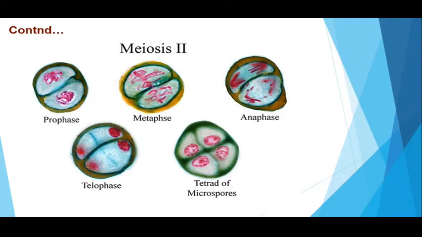Similarly, here you can see some of the microscopic views of meiosis-2 stages. Prophase 2 is showing the two dyads. Metaphase 2 is with the chromosomes aligned on the equatorial plane of the spindle. Anaphase 2 shows the sister chromatids moving to their opposite poles. And finally, the telophase and cytokinesis showing 4 daughter haploid cells.